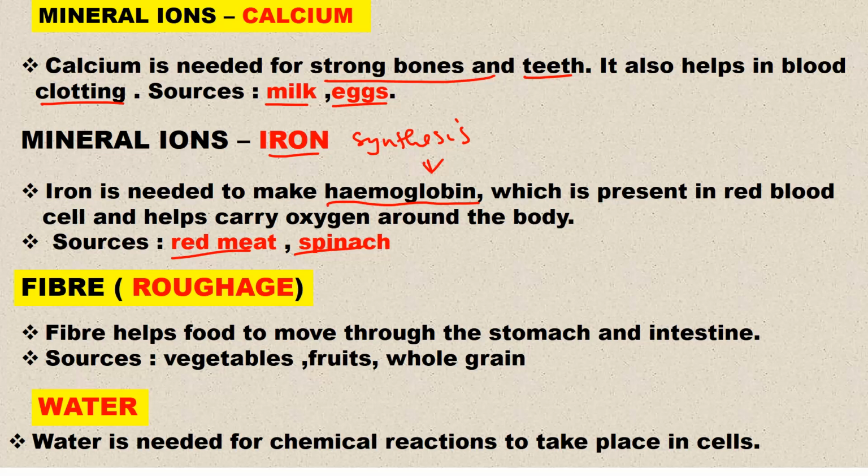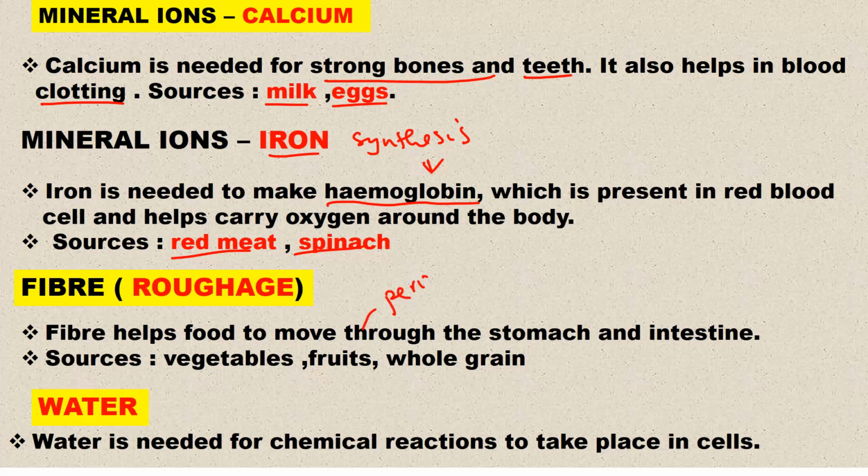Then we have fiber or roughage. What do you have to say about roughage? Fiber helps food to move through the stomach. In other words, it stimulates the intestinal wall for peristalsis.